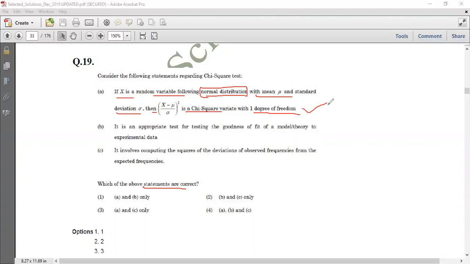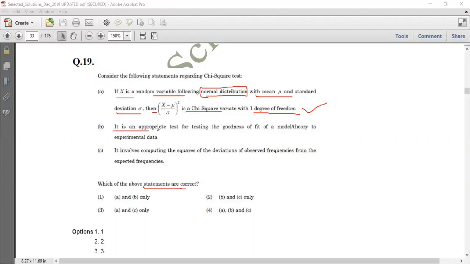Degree of freedom, you know that if we have n number of samples, then degree of freedom will be n minus 1. If we get a contingency table in case of chi-square, then the degree of freedom will be total rows minus 1 into total columns minus 1, right? So this is absolutely true.